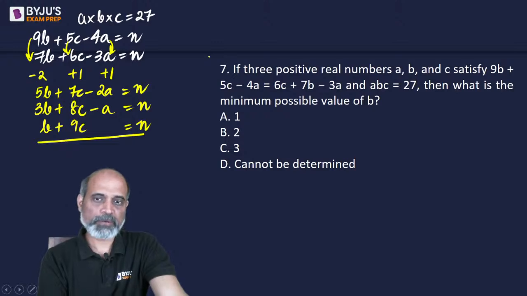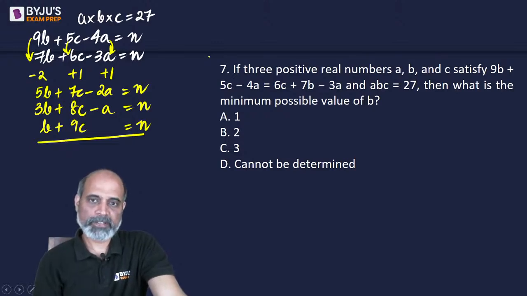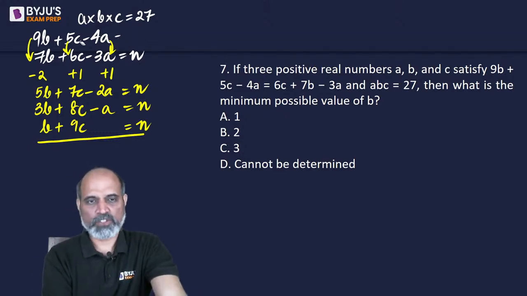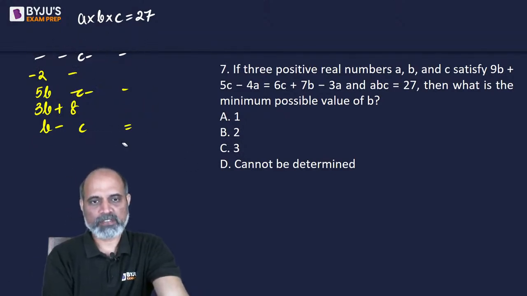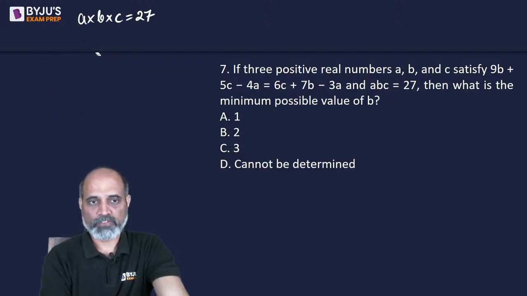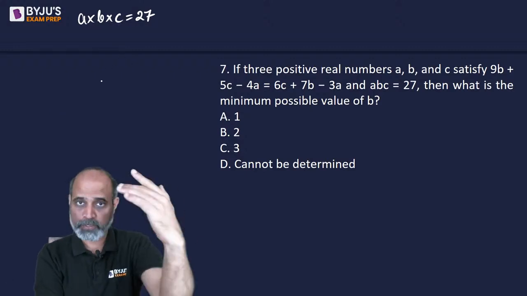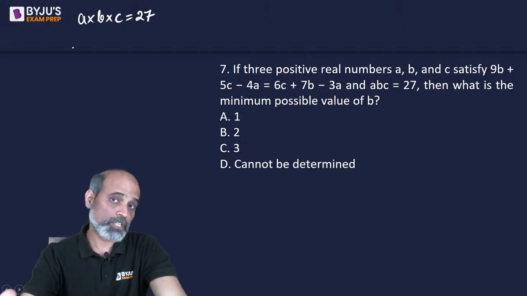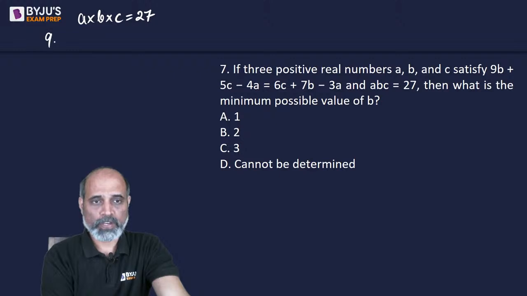We need the minimum possible value of B. Since it is going lengthy, which means the approach is wrong. Because if this is the question you get in CAT, and you are taking so many steps, something is wrong. And you have no solution on this side, as in you do not know what the next step is going to be. So what we can do is we can say 9B plus 5C minus 4A is equal to 6C